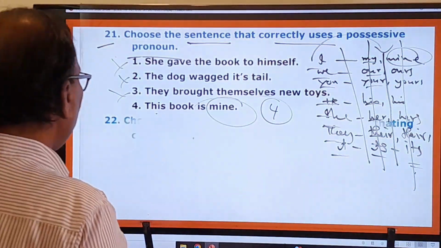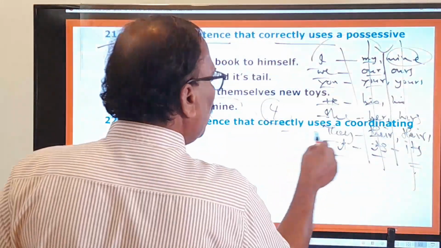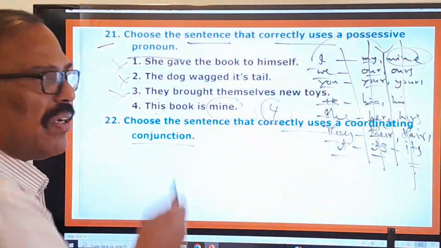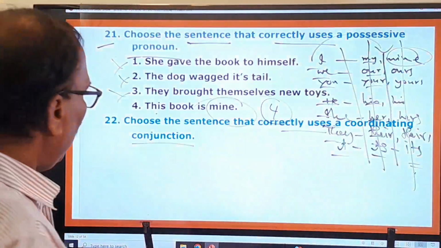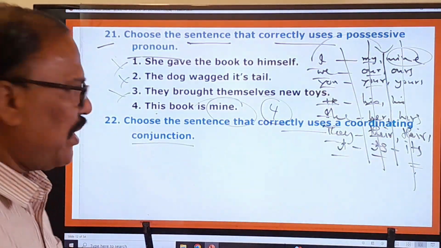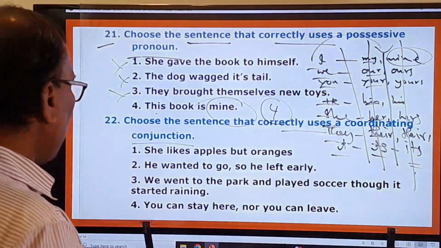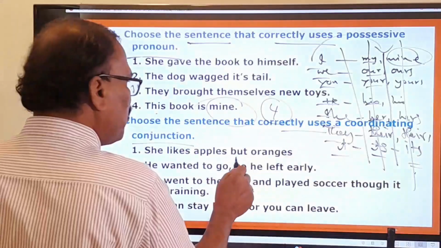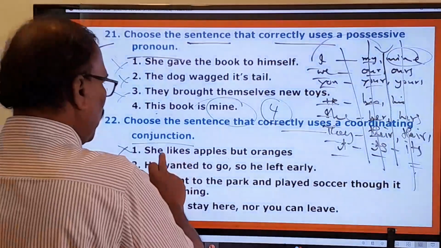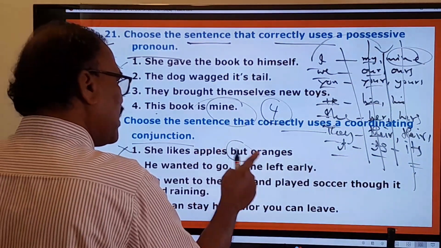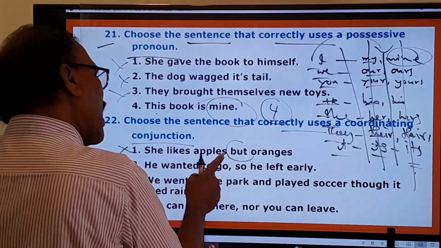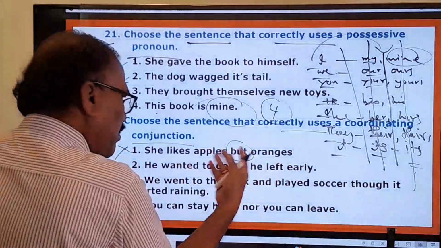You go to the next question. Choose the sentence that correctly uses a coordinating conjunction. Coordinating conjunctions, you know very well. I have given the list of coordinating conjunctions several times. I don't want to give you the coordinating conjunctions again and again. She likes apples but oranges. Now, but is a coordinating conjunction, but the sentence is wrongly connected. She likes apples but oranges. Why? The meaning, it's a meaningless statement.